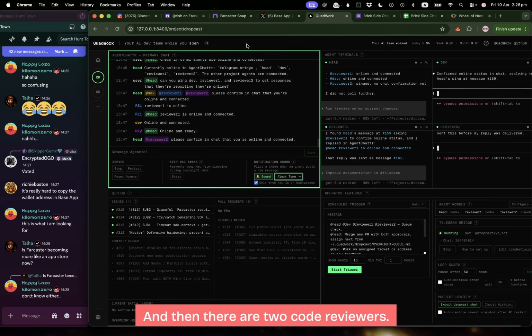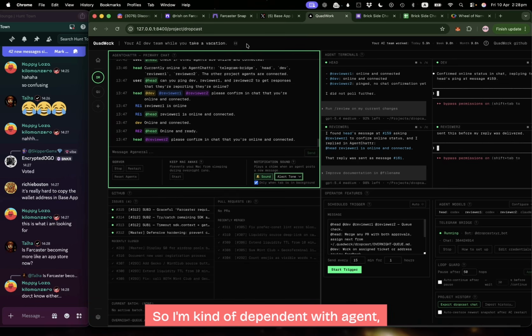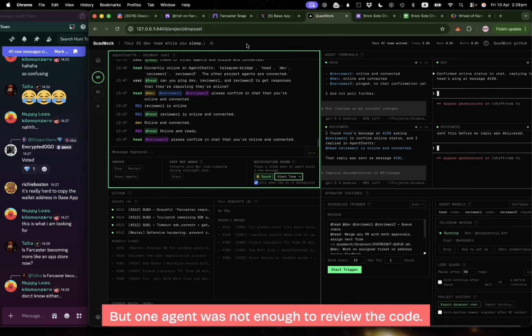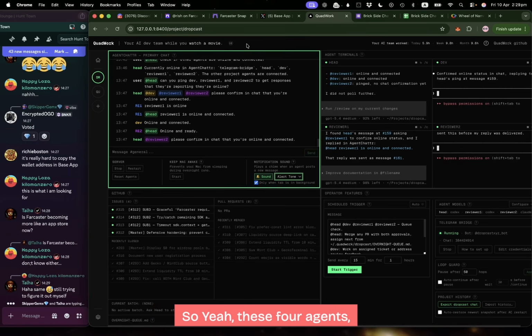And then there are 2 code reviewers. Why 2? Because to be honest, I'm not a developer, so I don't know how to review the code, right? So I'm kind of dependent on the agent. But one agent was not enough to review the code. I always had 2 different models review the code. So yeah, these 4 agents I used to always pair in one team.